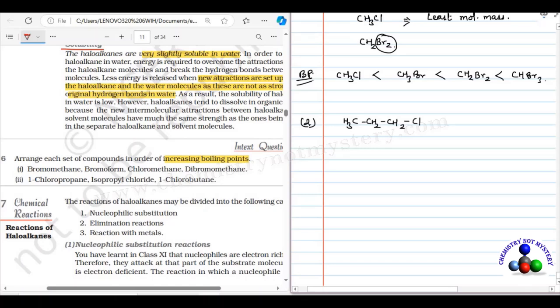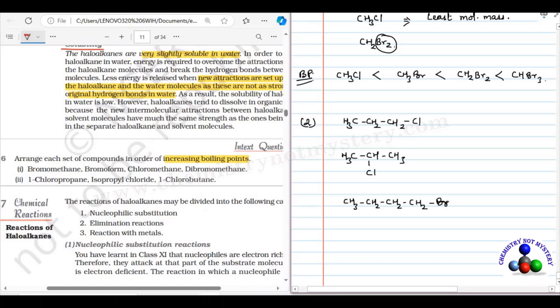Now draw the structure of isopropyl chloride. So it is CH3, CH, CH3, and Cl is bonded to the second position. Third one is 1-chlorobutane. So here CH3, CH2, CH2, CH2, and Br bonded to the first carbon.